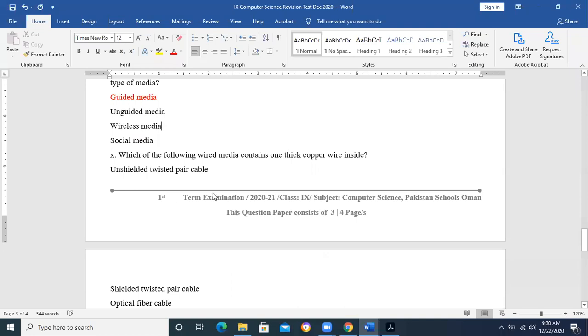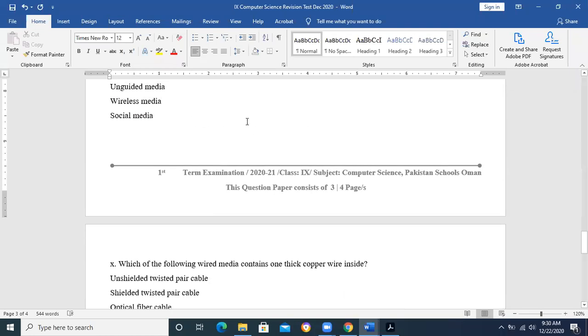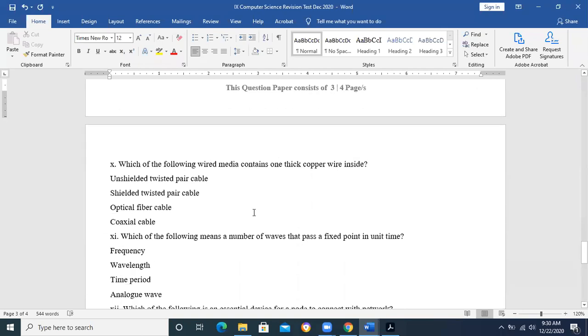Which of the following wired media contains one thick copper wire inside? This is, I think, quite easy. Which contains one thick copper wire? Can any other student raise the hand?